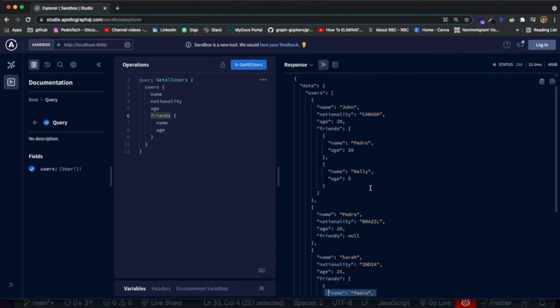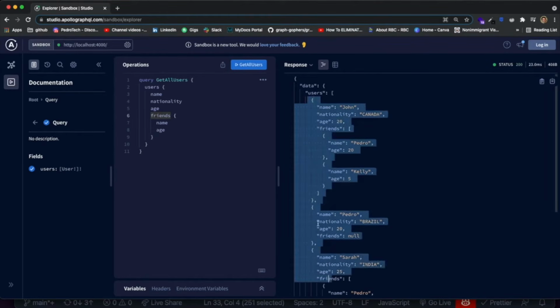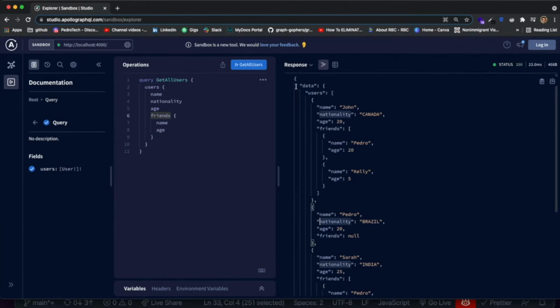And I hope that you guys are starting to feel as excited as I was when I started to realize how easy it is to do stuff like this, to nest objects and be able to relate stuff to each other. GraphQL has a very specific way of handling and returning data. So if you master this structure of which level you start at, which fields you're querying, what types you're using, you'll definitely be able to work with any GraphQL API, and your life will become a lot easier compared to how your life was when you were working with REST in a front-end application. So we just added this type over here, and it definitely looks good.